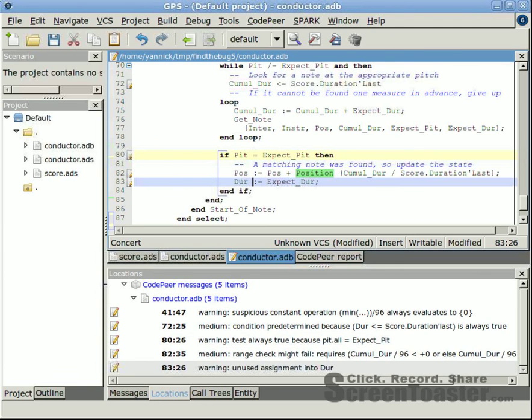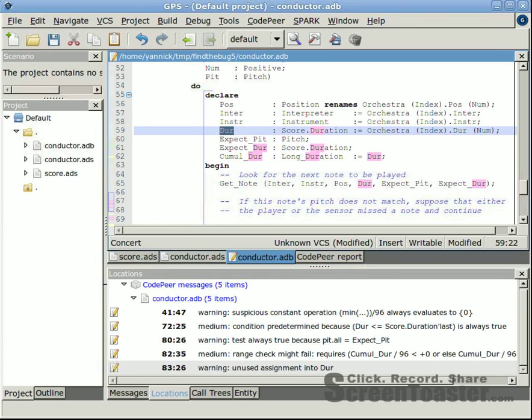The last warning tells us that the assignment to variable dir is useless. This is because dir is defined as a local variable instead of being defined as a renaming like pos. Let's do it and run CodePeer.